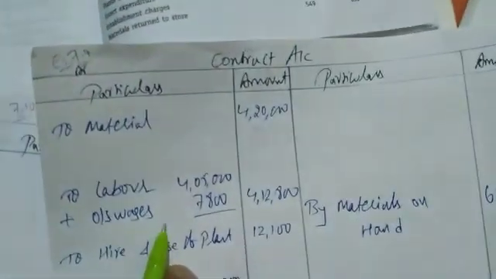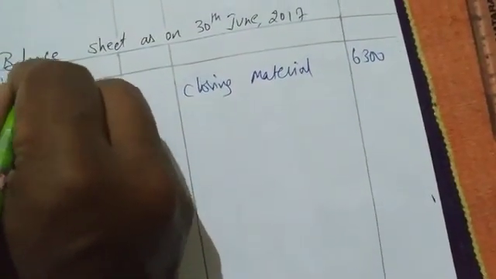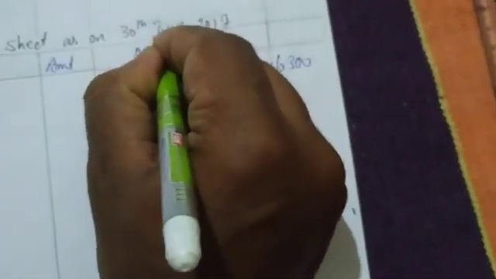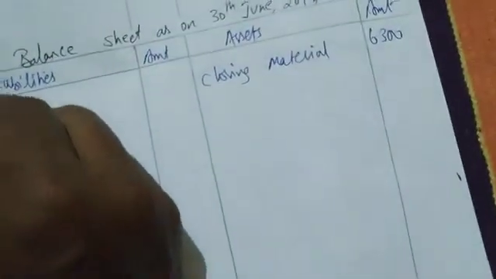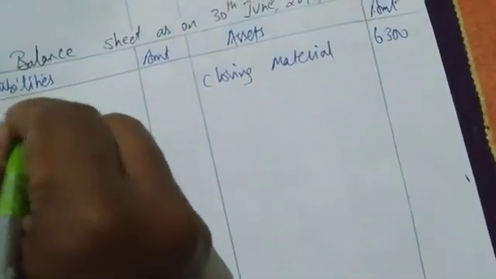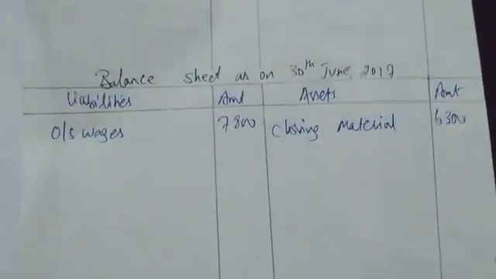The first effect of wages outstanding is this. We know outstanding wages is a liability, so we have to write it on the liability side. Liability side I am writing outstanding wages, value 7,800. We know all this concept in accounts.